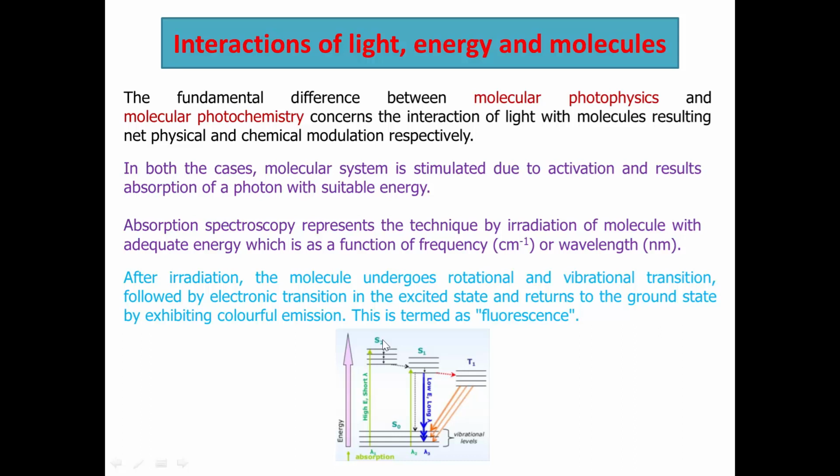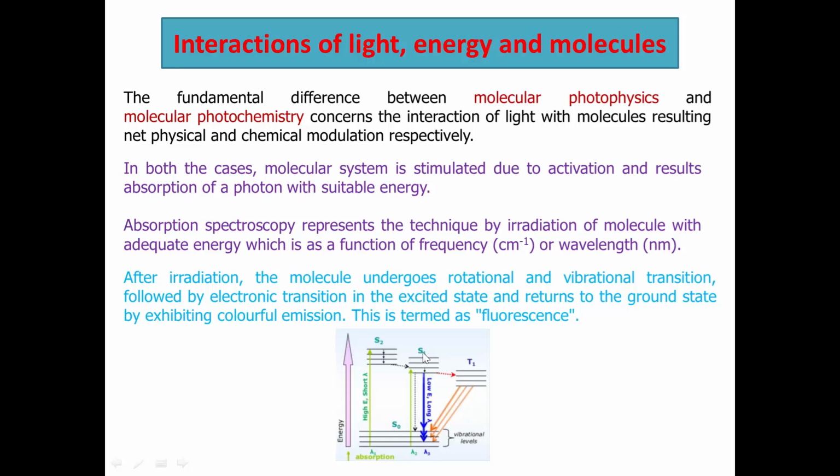So the molecule in the excited state always has a tendency to return to the ground state. During this transition, the molecule emits photon energy, and this emission is called fluorescence.